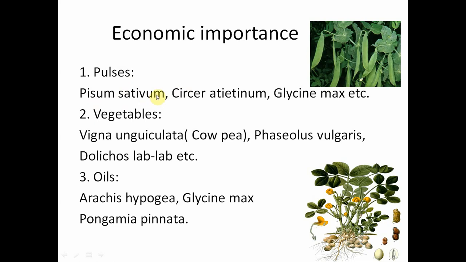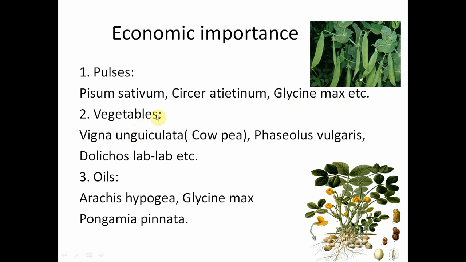This is also popularly called Batani, the Mendel's plant. And Cicer arietinum, it is also called Senaga, and Glycine max, this is also called soya bean. So these are the most important pulses which are a rich source of proteins.